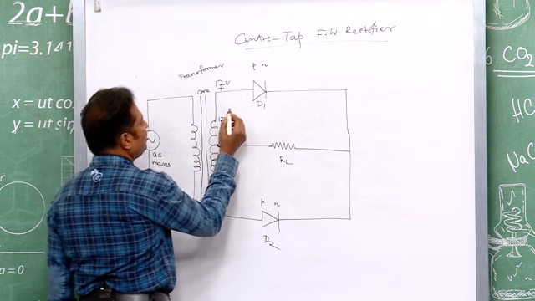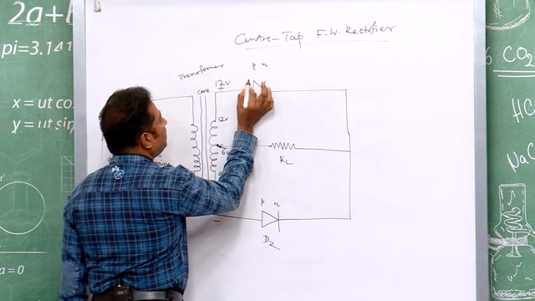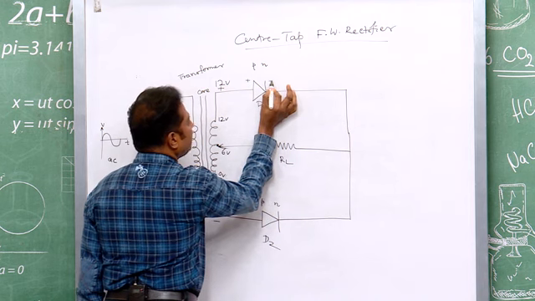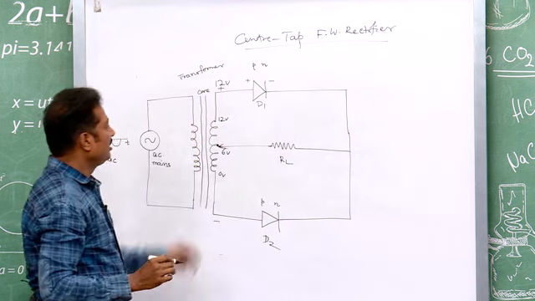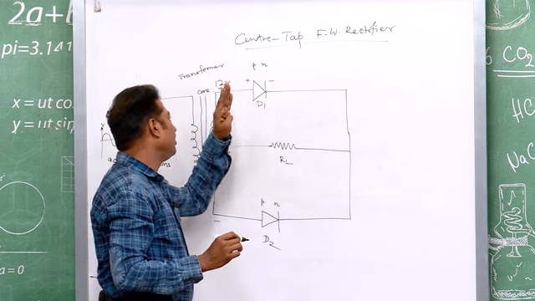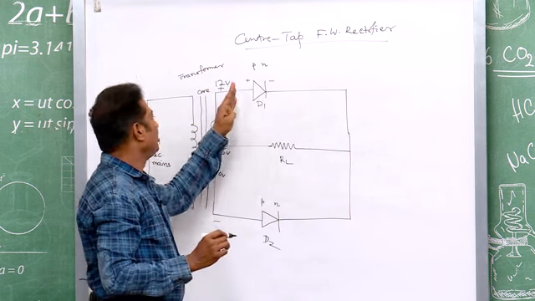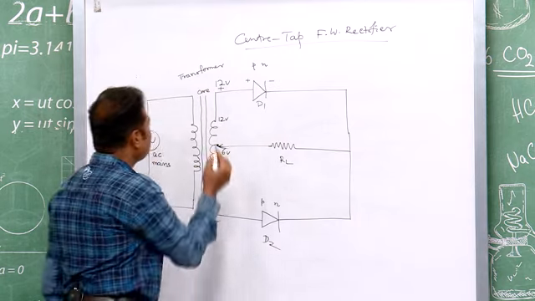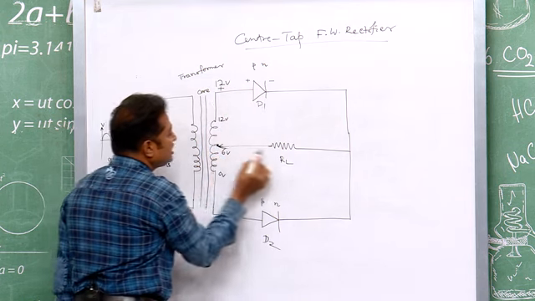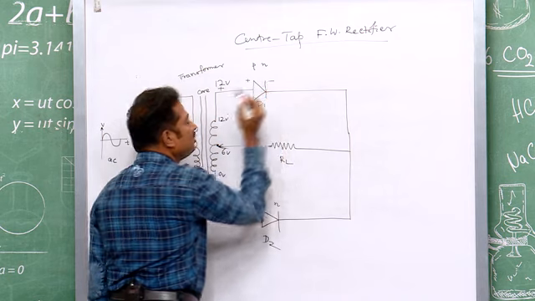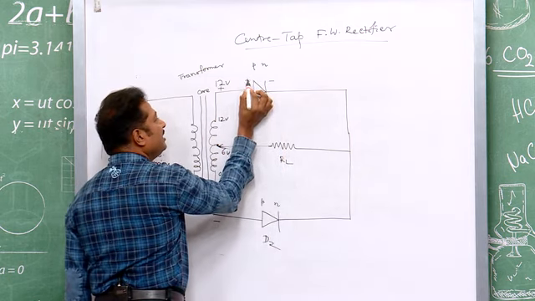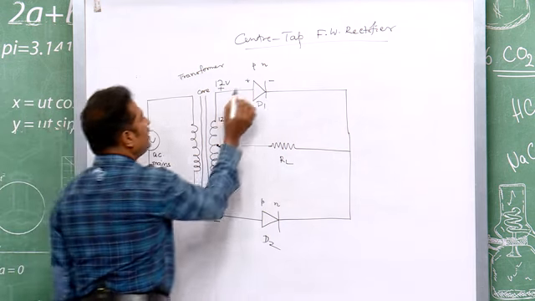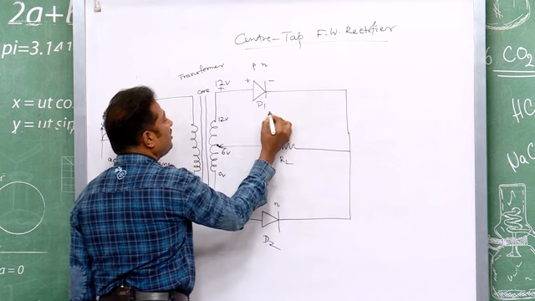I am sure that you will now catch: if it is positive and this is 6 volt, it means yet lower potential. Remember, positive does not mean it will always be 12, or negative always 0. Positive means it is at higher potential and negative means it is at lower potential. You see 12 volt is higher potential, 6 volt is connected to the N side, so it is lower potential. Therefore, I can assign the positive sign and negative sign for the P and N respectively. And you know, when it is positive to negative, it is forward biased.